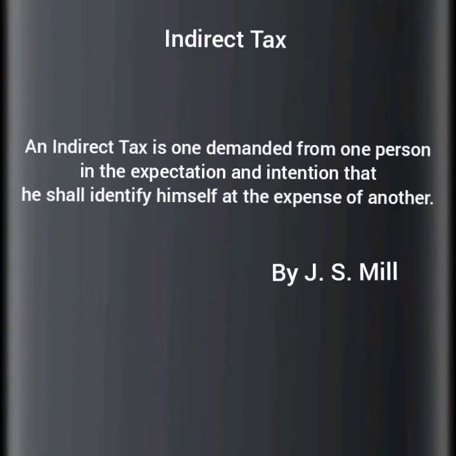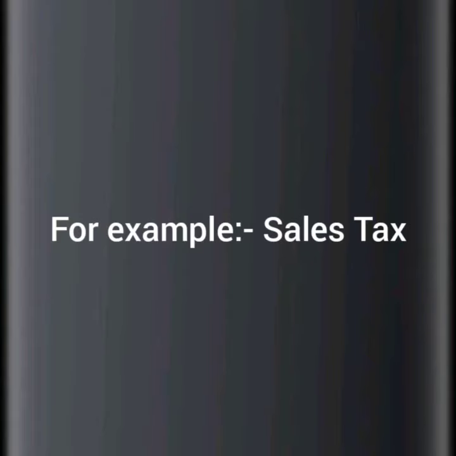Now comes the definition of indirect tax. According to J.S. Mill, an indirect tax is one demanded from one person in the expectation and intention that he shall indemnify himself at the expense of another. It means that the tax is imposed on one person, but the payment is to be expected by the expense of another person. An example of indirect tax is sales tax, as the businessman who is doing the business is expected to pay the tax, but the ultimate consumer pays it.